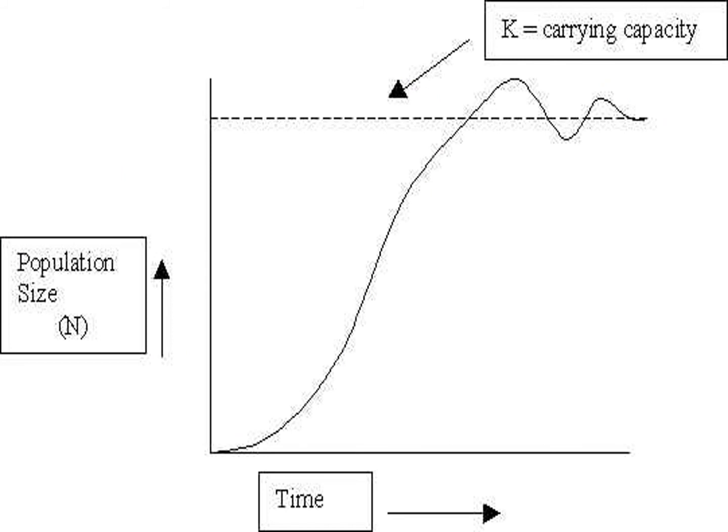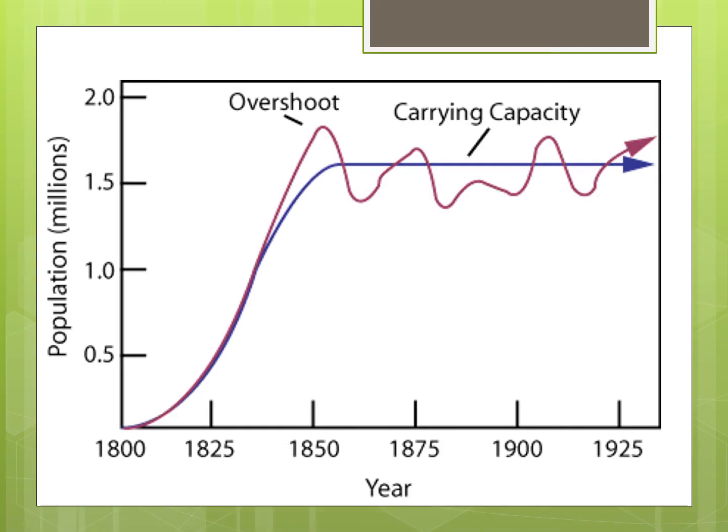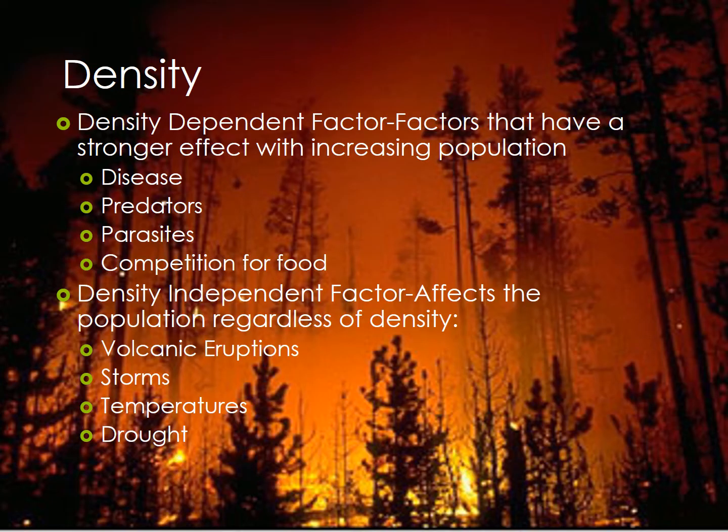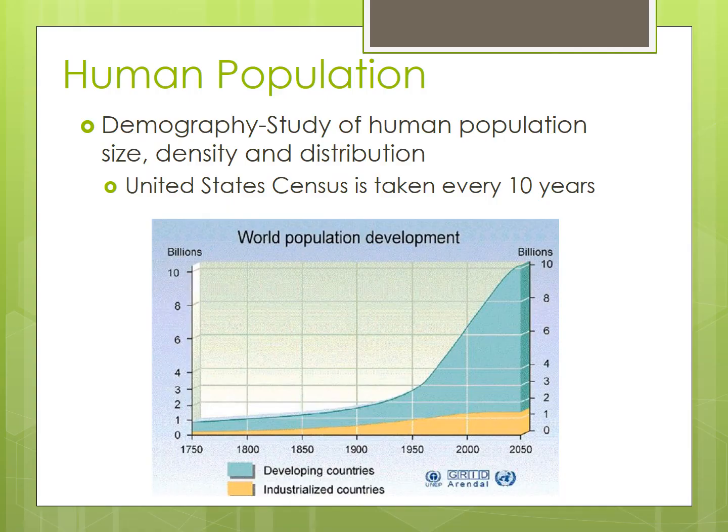So again, that cap line where everything pretty much stays the same, that is the carrying capacity. As you see here, it will go up and down. It's not always perfect, but it will go up and down and stay around the same level. That is, again, the carrying capacity. So density-dependent factors can increase with disease, predators, parasites, and competition for food. Density-independent factors affect the population regardless of density, like volcanoes, storms, temperatures, and droughts.